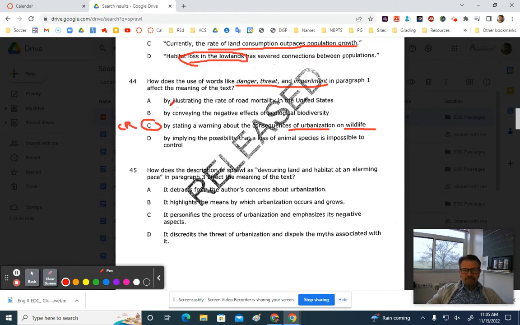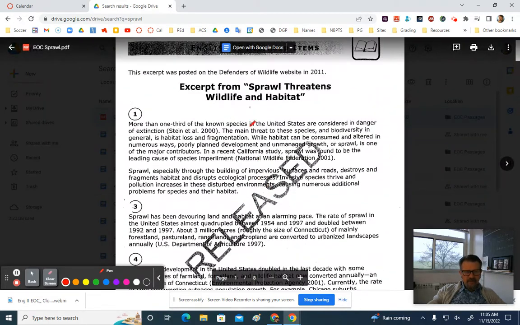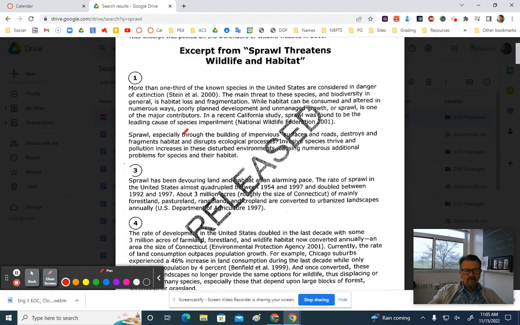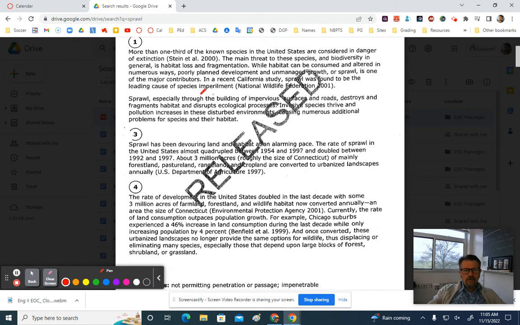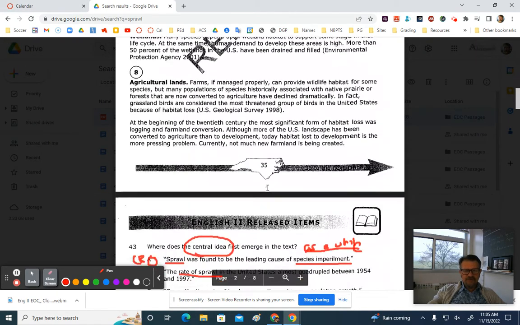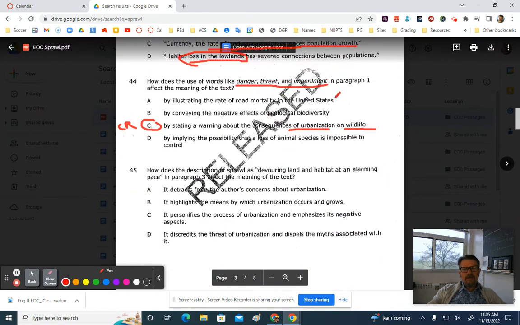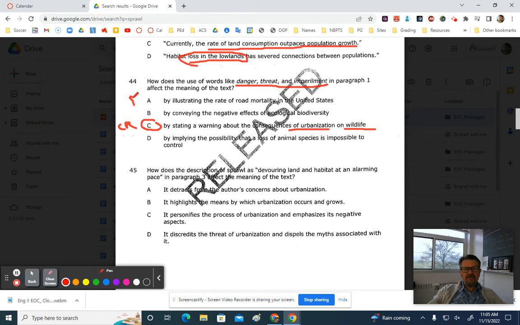Okay, answer choice A. Let's see what we got. By illustrating the rate of road mortality in the United States. I don't know that it mentions road mortality anywhere here. Sprawl. It does mention roads here, but it doesn't mention animals getting killed on roads. So we might call that a dangerous assumption trap. We might assume that some animals are getting killed on the road, but it's not mentioned there. So I'm going to say dangerous assumption. It's more about the loss of habitat.